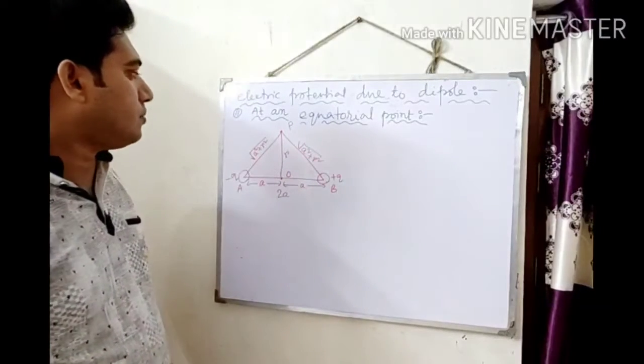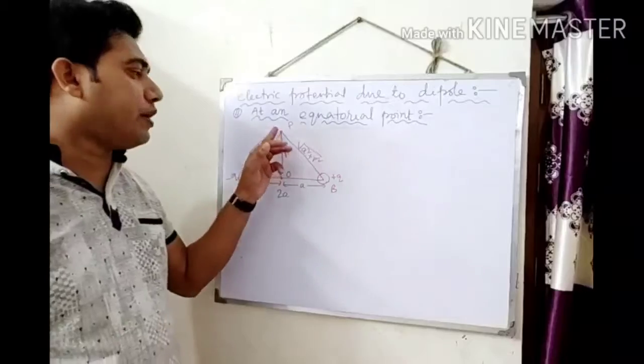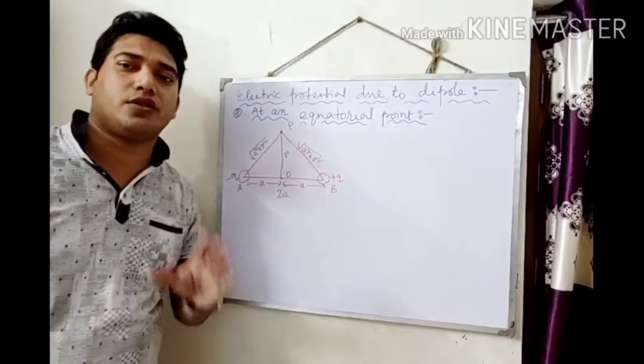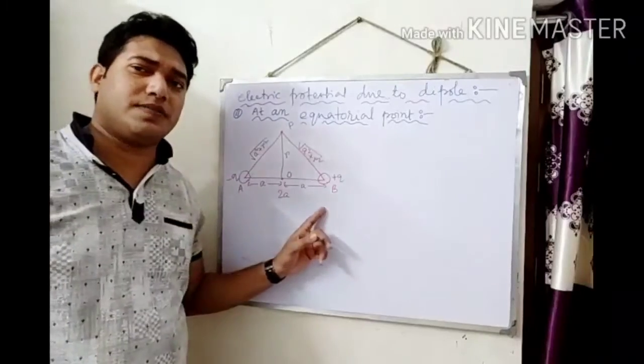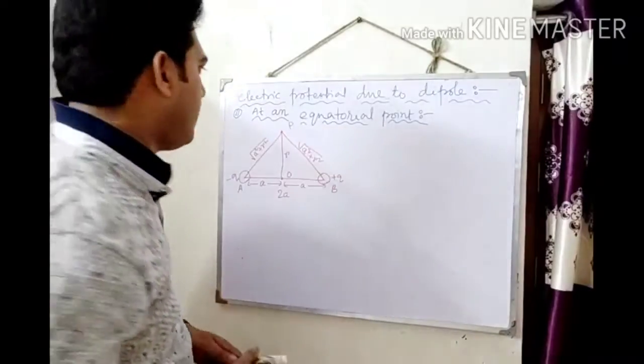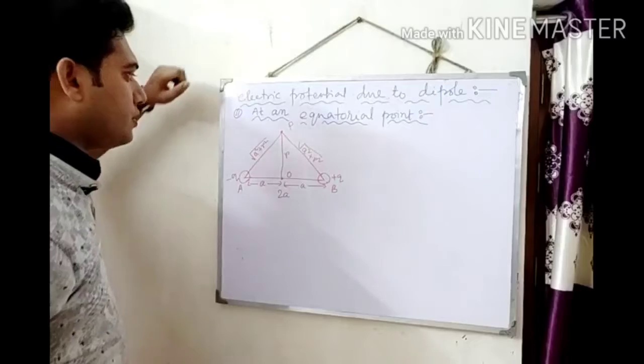So here at point P we have to find out the total potential due to the charge minus Q and the charge plus Q. So I am going to find out this potential.